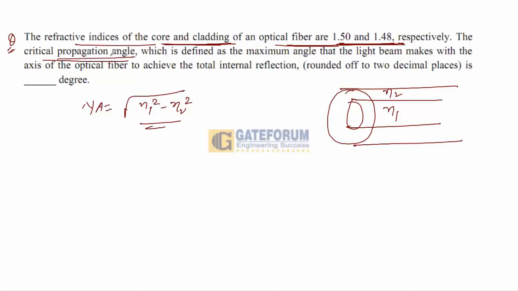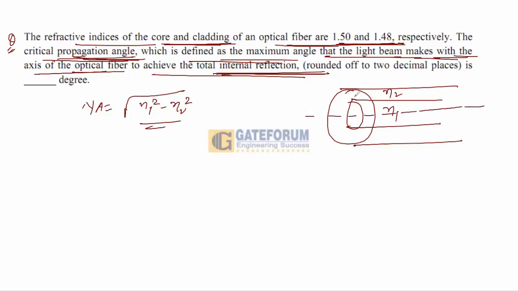So the critical propagation angle is defined as the maximum angle that a light beam makes with the axis of the optical fiber to achieve total internal reflection. This is also called the incidence angle. Let's say this incidence angle is theta A, and through this theta A there is total internal reflection. So sine theta A is equal to the numerical aperture.